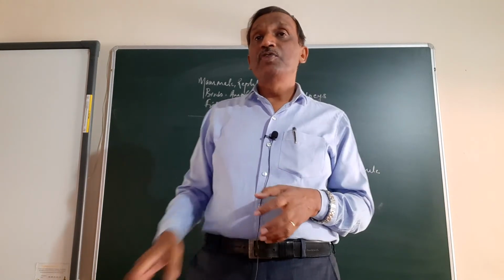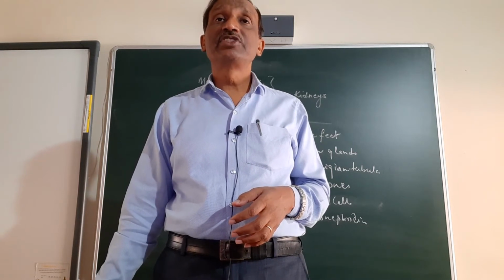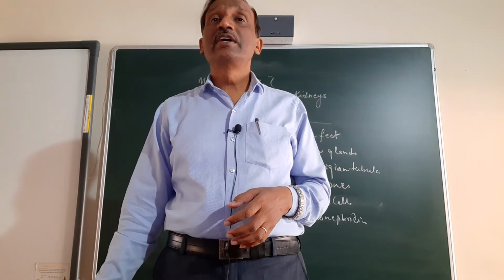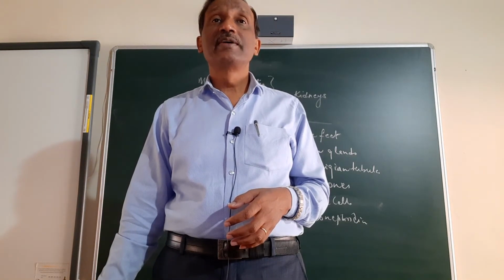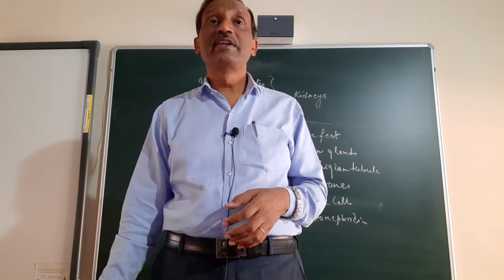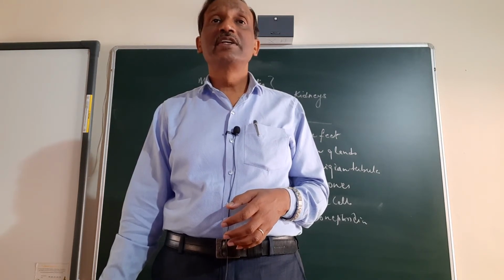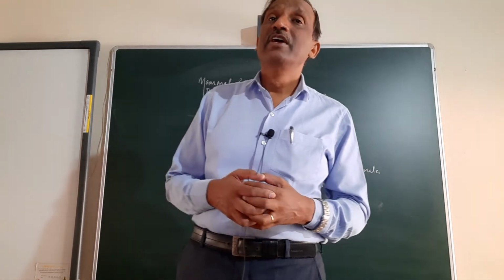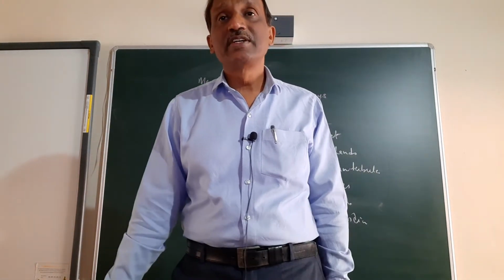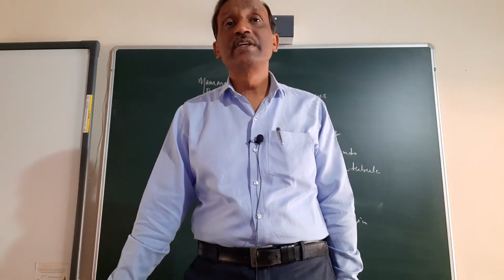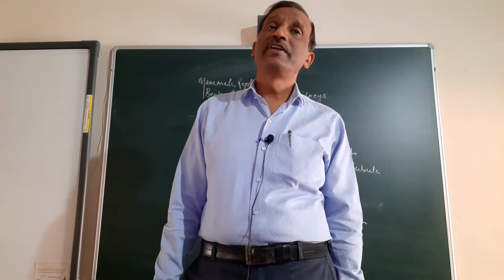Okay, then if you see some other structure which are not mentioned in the diagram, which is not shown here, you can see that the columns of Bertini. Now what are columns of Bertini? That is between these, here it is written that renal column. The renal columns are actually explained by the Bertini, a scientist, according to the name. Columns of Bertini is cup. Okay, so these are the general structure of the urinary system and the longitudinal section of a kidney.